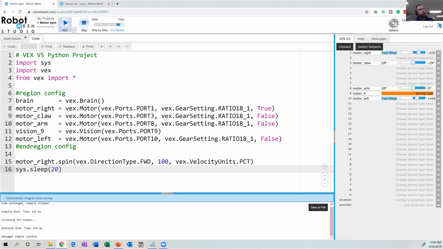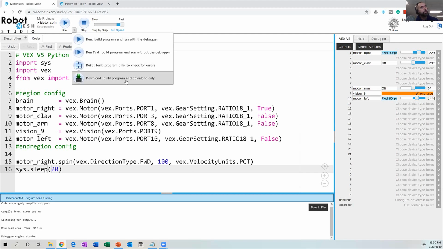I will go up here to run the program. If I did not want to be tethered to the robot, say, for example, I want to have the robot drive on the floor, what I could do here is go on this pull-down menu and choose this download option. What that will do is compile the program and transfer it to the V5 brain, but it won't execute the program right away. What will have to happen is I'll have to take out the micro USB cable, put the robot on the floor, and hit play.